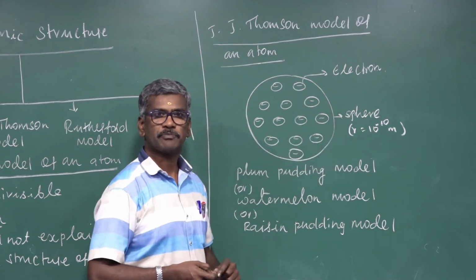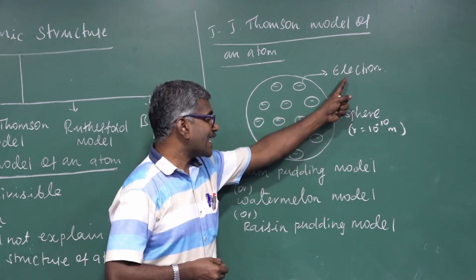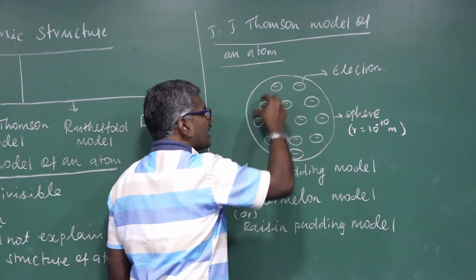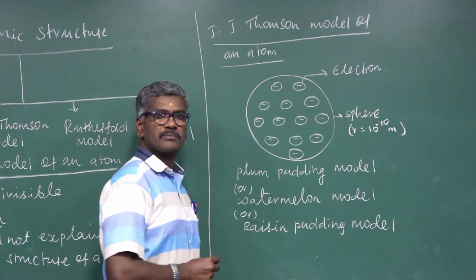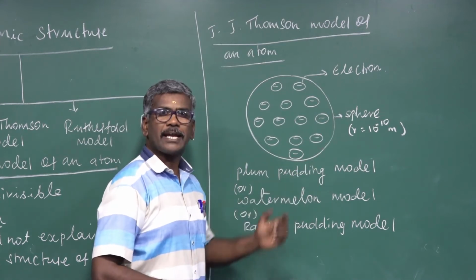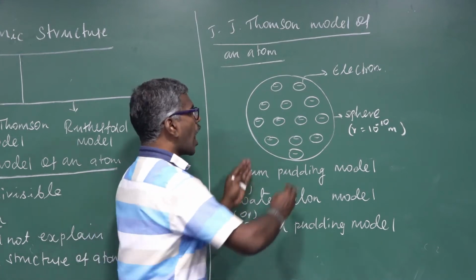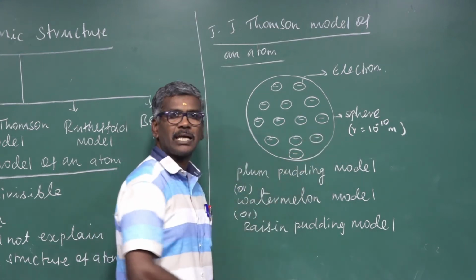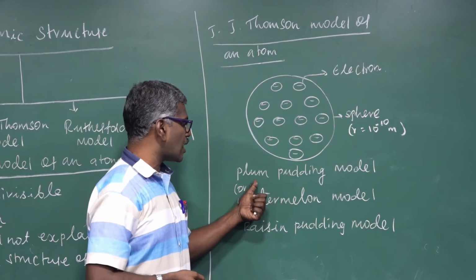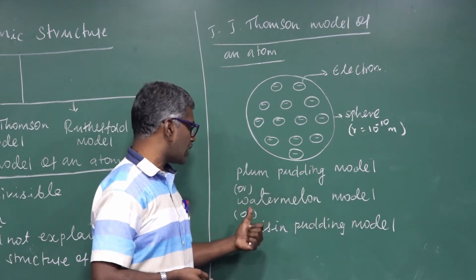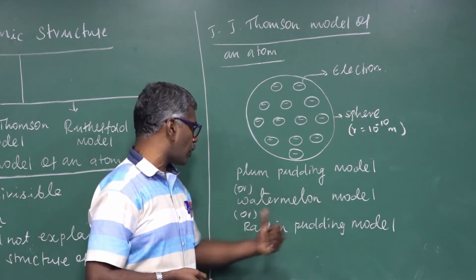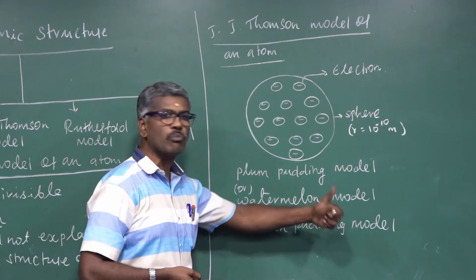Electrons are embedded in the sphere. Conclusion: the number of electrons is equal to the number of protons, so the atom is electrically neutral. This is called the plum-pudding model, watermelon model or rice and pudding model.